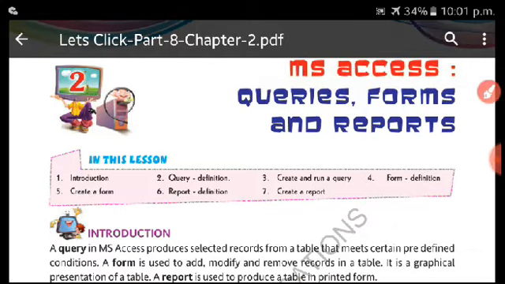Remember. Second thing, it is MS Access. So it is developed by Microsoft Corporation. Remember that. And who is the owner? Bill Gates. Right? Okay, let us go further.